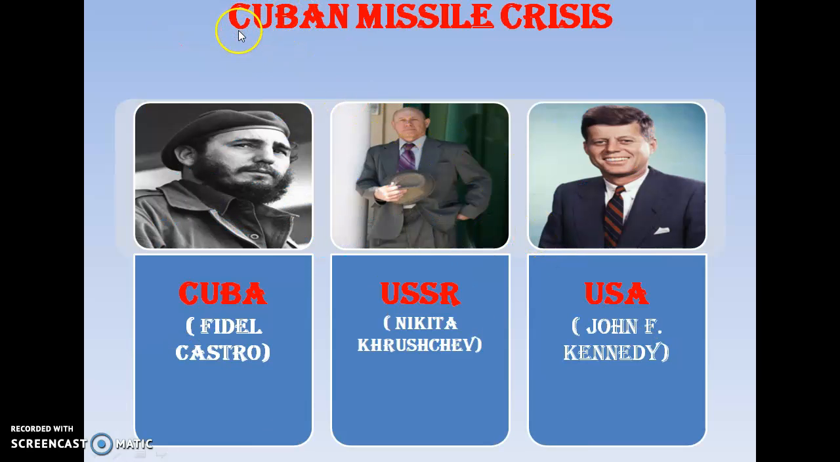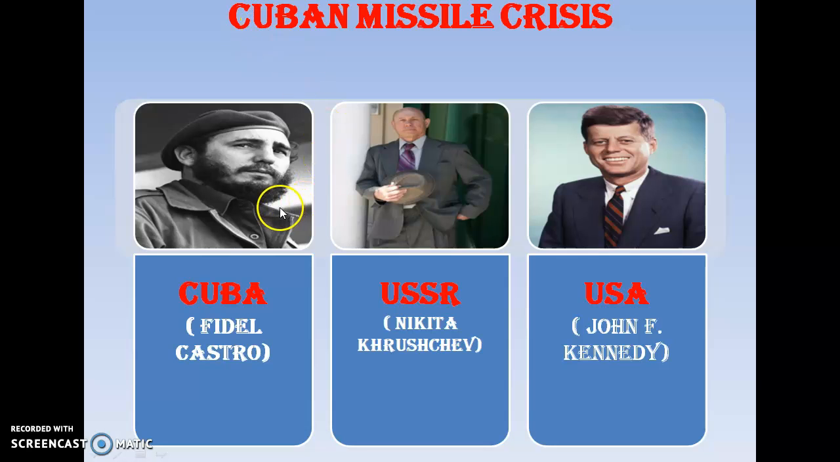That is for your 4 marks question, the Cuban Missile Crisis. You have a question: what is the Cuban Missile Crisis, what are the causes of it, how was it solved. That is one of the most important questions. You have to know the names of these leaders. This is Fidel Castro, the president of Cuba. He is a military person. Then the USA has John F. Kennedy. The USSR has Nikita Khrushchev.